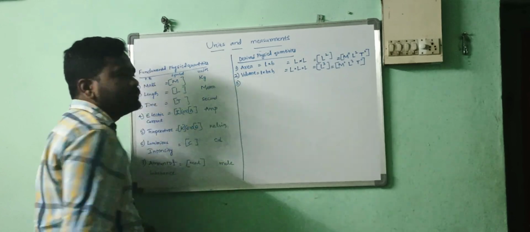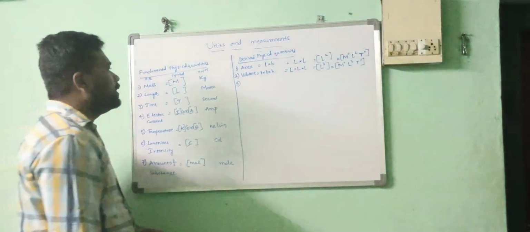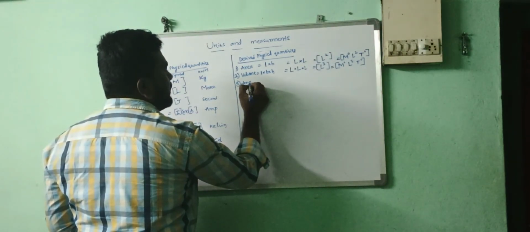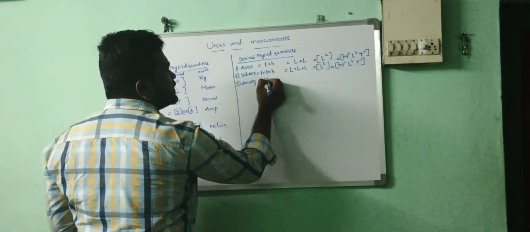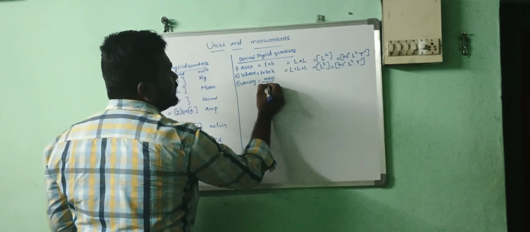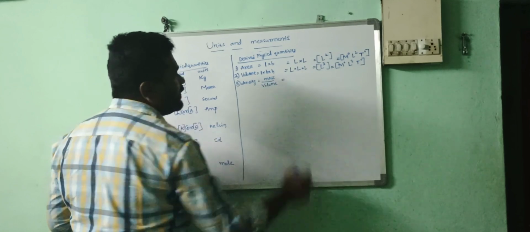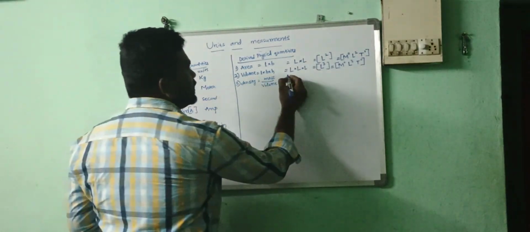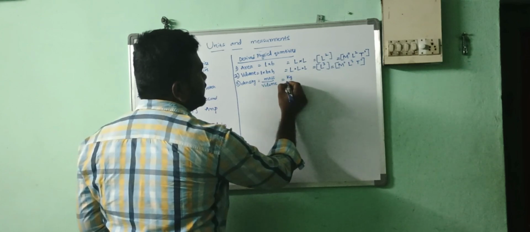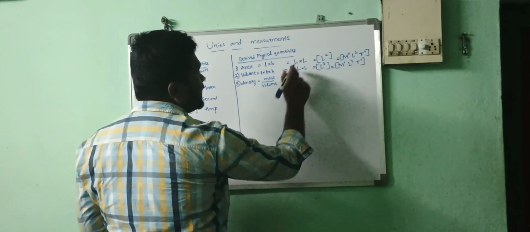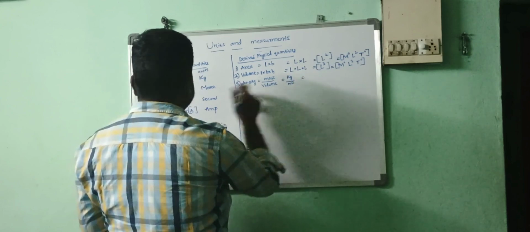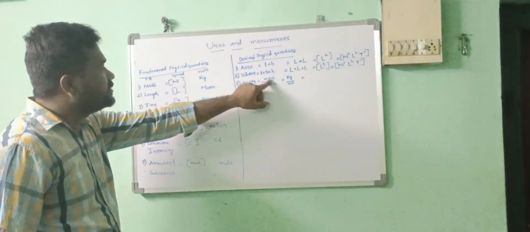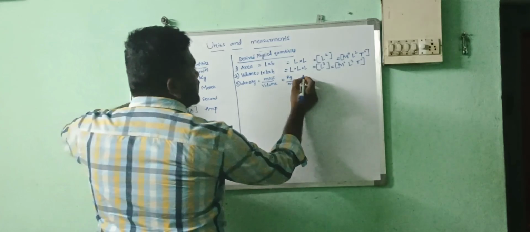Now third one, density. Mass density. Mass by volume. What are the units of the mass? Kilogram. What are the units of the volume? Meter cube. And which term are we using to represent the mass? M.